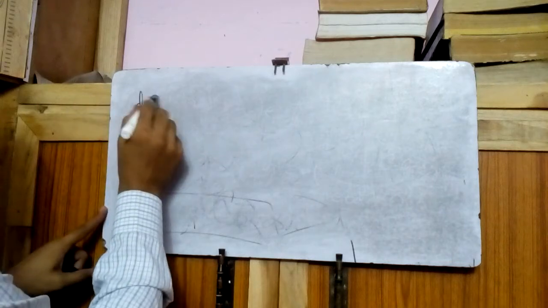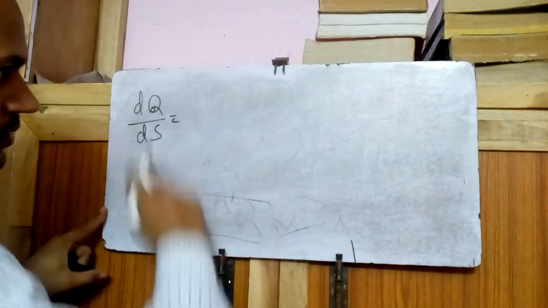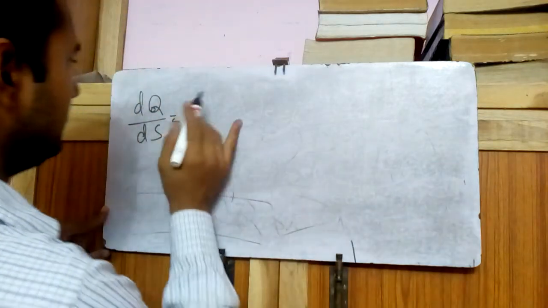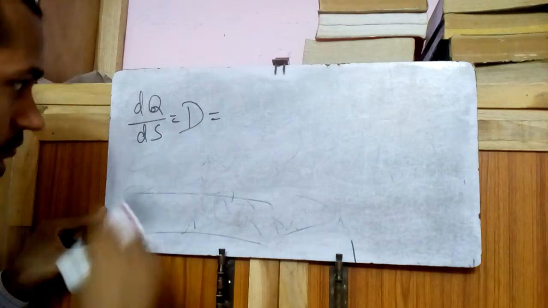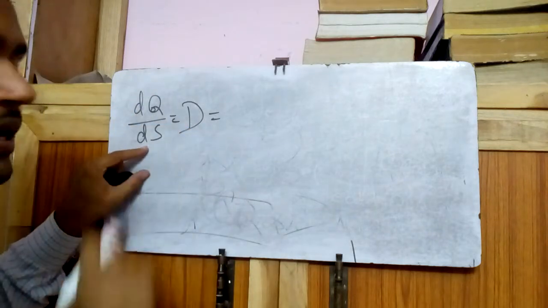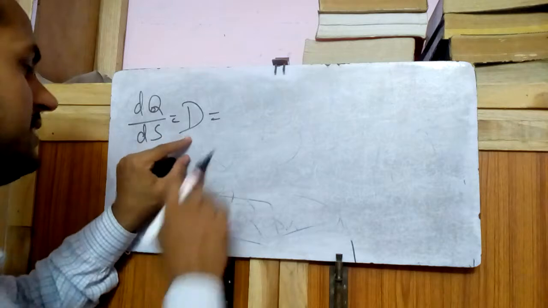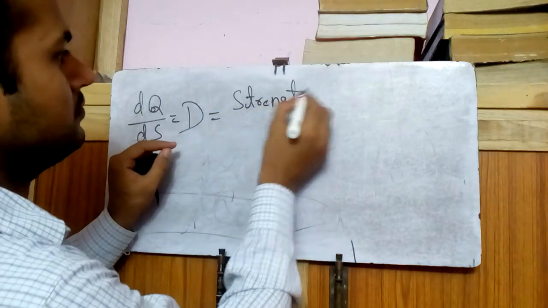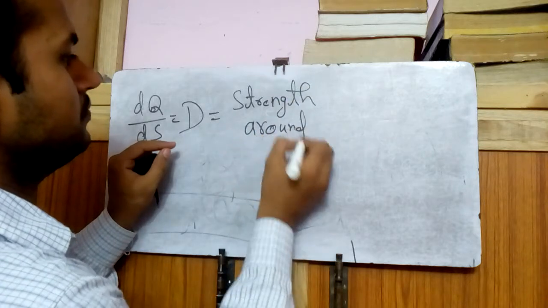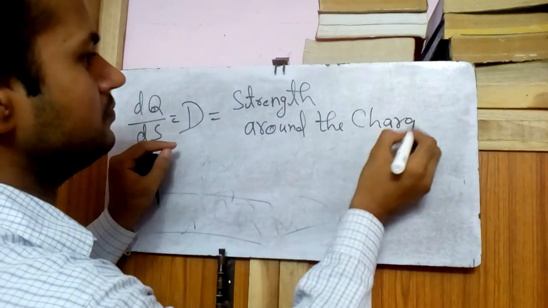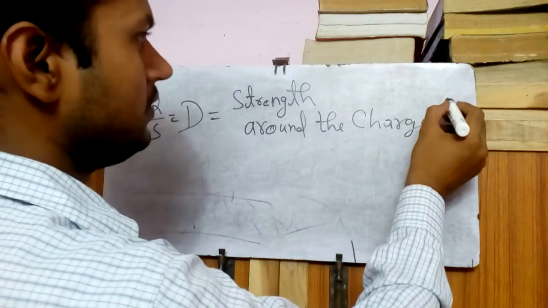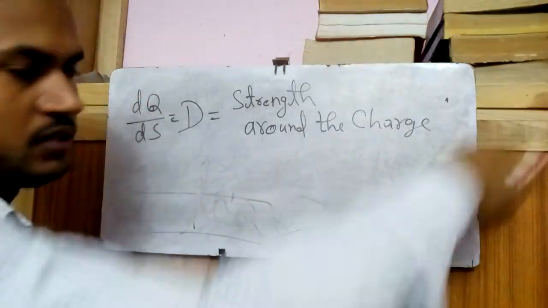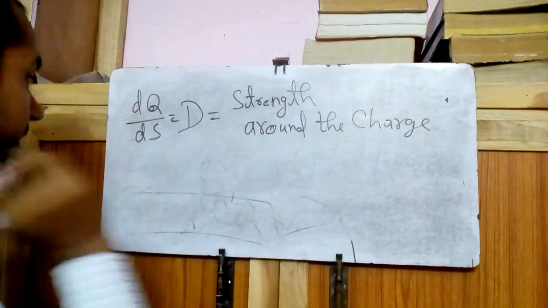So dq by ds is, from here Gauss law, closed integration of D dot ds is q, so dq by ds is D. This is D, right? Charge per unit area, that is called density. It is a strength around the charge. If this is a point, then around the charge means sometimes area less, sometimes area big, in all the directions.